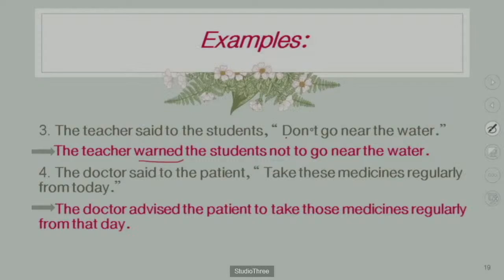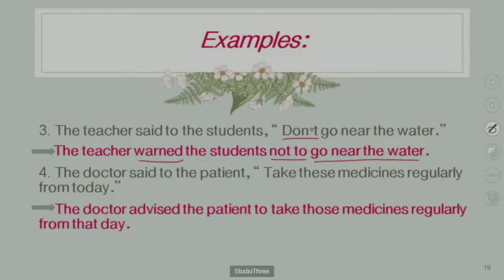See guys, "don't" is the negative word, the short form of "do not". So you have to change it to "not to". From the "don't", "not" is used, and "to" is the conjunction: "not to". The remaining sentence, "go near the water", you have to use as it is.